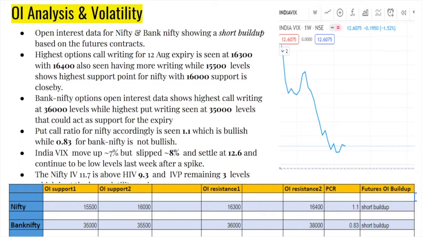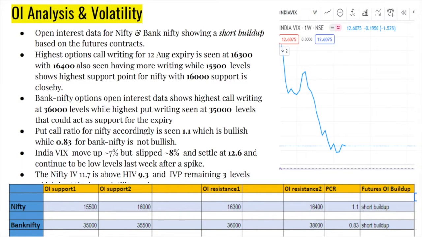That's not that bullish, but okay. VIX slipped 7%, right? It moved up and then slipped, and finally settled at 12.6. Right, it's again the low volatility. So IV for the Nifty is 11.7. It's higher than the historic IV of 9.3, but the IVP still continues to be at the 3 level, which is not much use for the VIX.